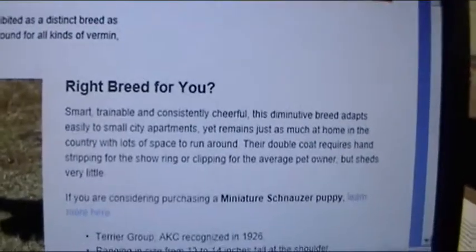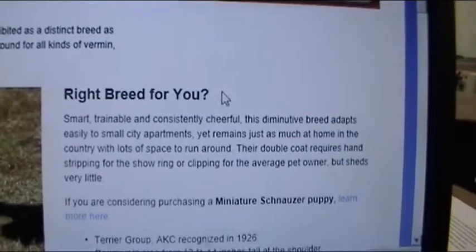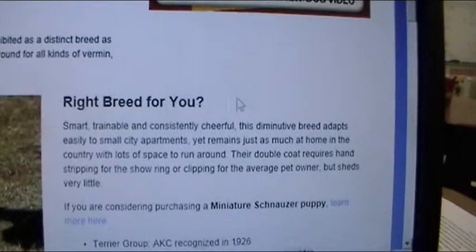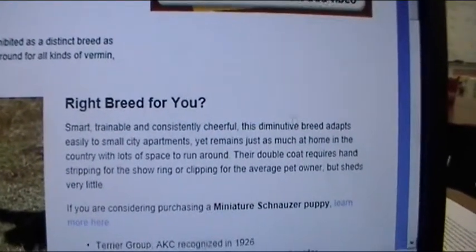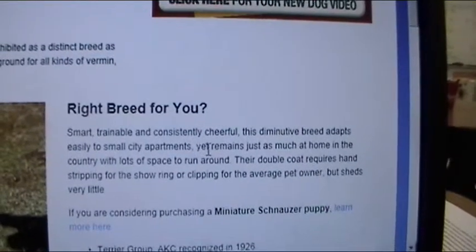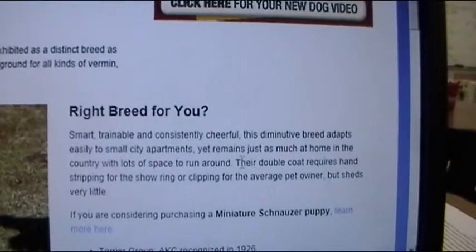Okay, right breed for you. We decided that yes, this paragraph could be useful. It's worth a stroll through it. Smart and trainable, consistently cheerful. The breed adapts to small apartments, yet remains just as much at home in country with lots of space.